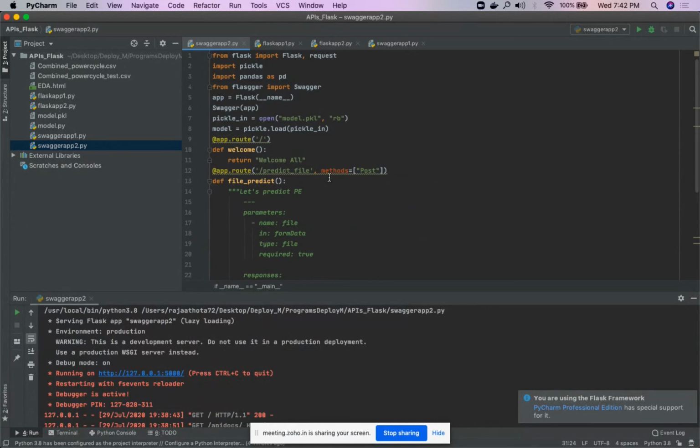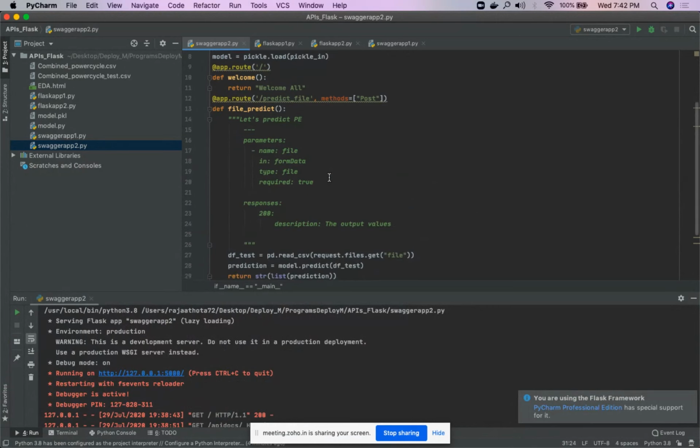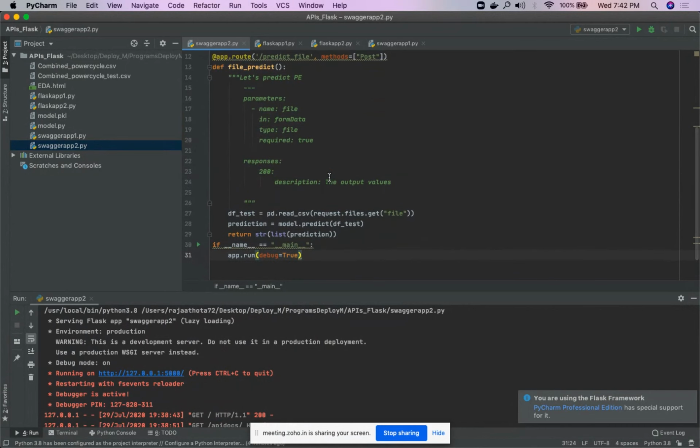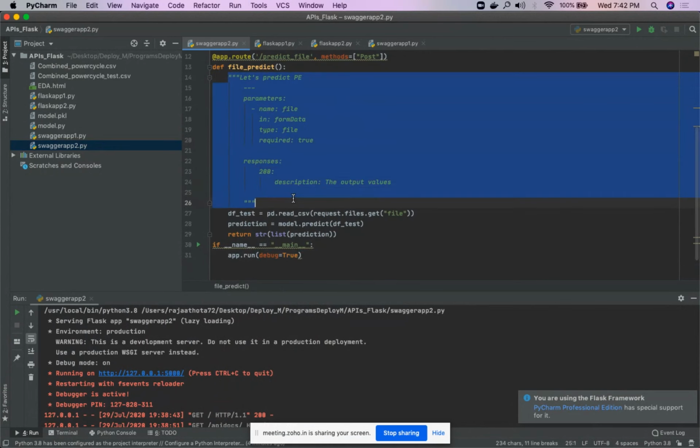So in the post method, if you are inputting files, for Swagger documentation you need to do the documentation in this way. As you know, the Swagger documentation should always initiate with a title. So I am initiating with the title, Predict PE, and under it I am writing parameters.